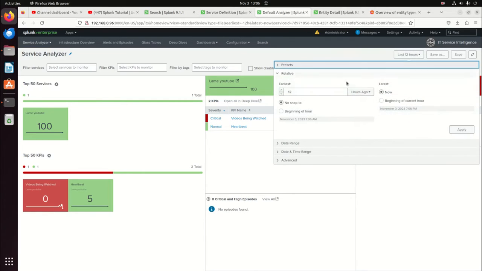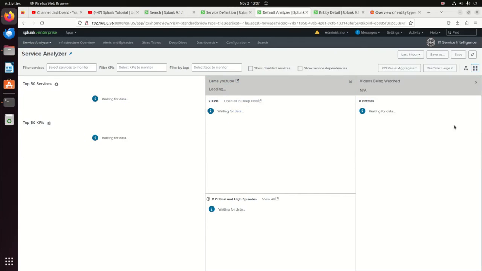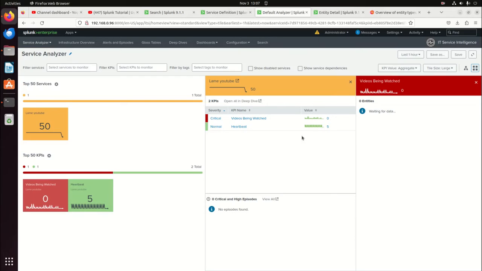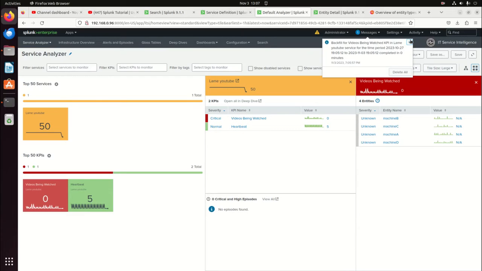So let's flip this to the last hour. That'll make my sparkline look a little better. And when we do that, all of a sudden things start looking a little different. I'll explain why that's the case. But anyway, now we've got this is critical. It's coming in at 0, which is not a good sign. And then, assuming it's going to tell me it's backlogged. Yep, backfill's done.